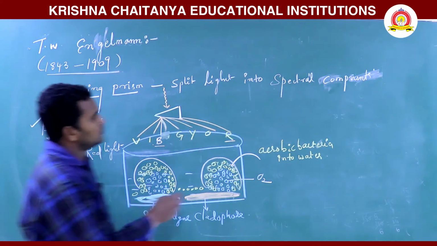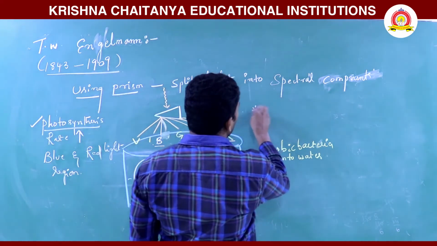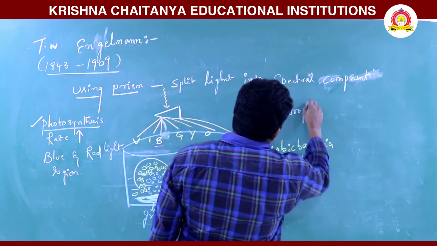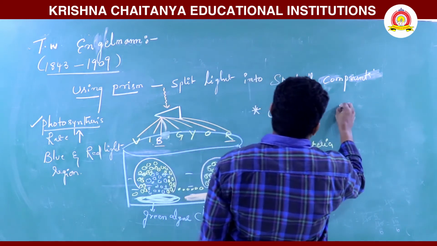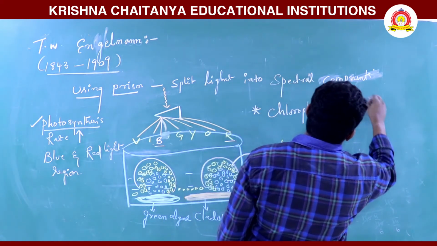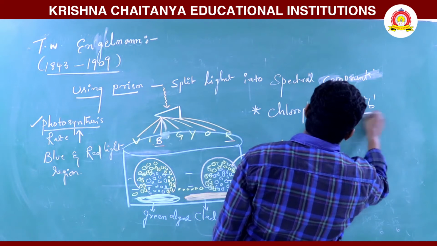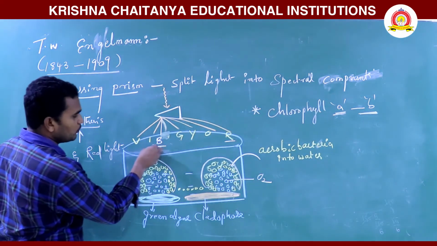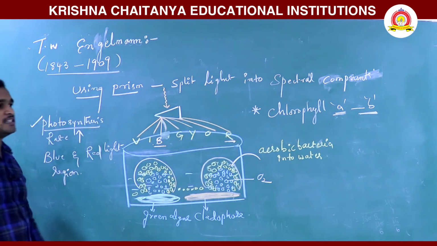Here, mainly the two lights are absorbed by chlorophyll A and chlorophyll B. These two pigments absorb more in the blue light region and red light region. Which ones absorb?